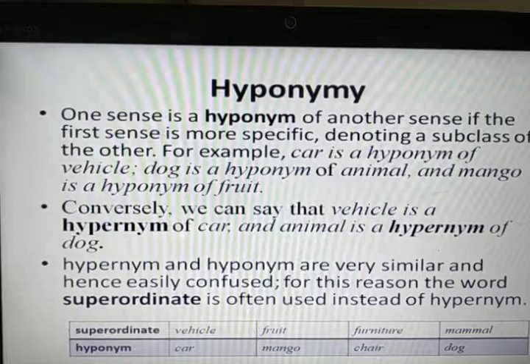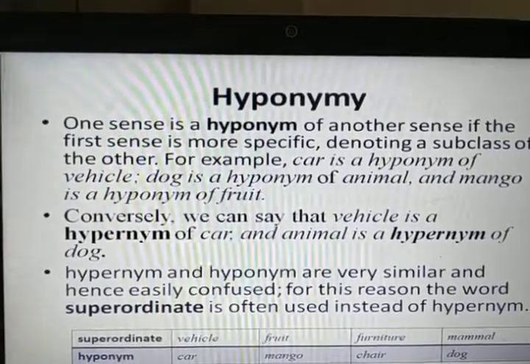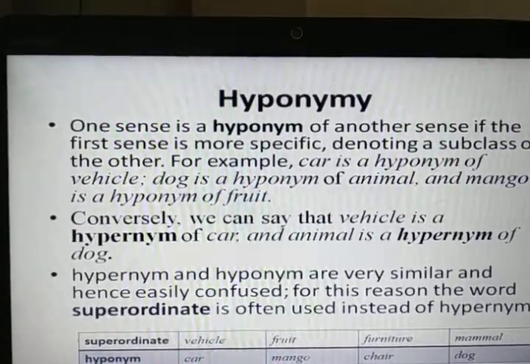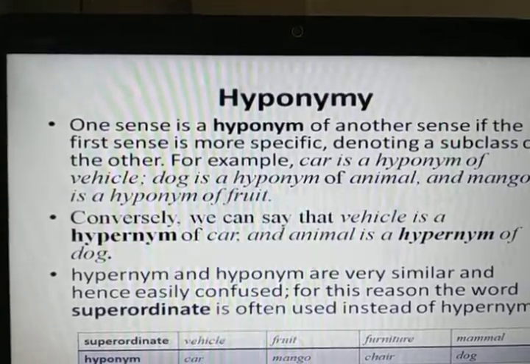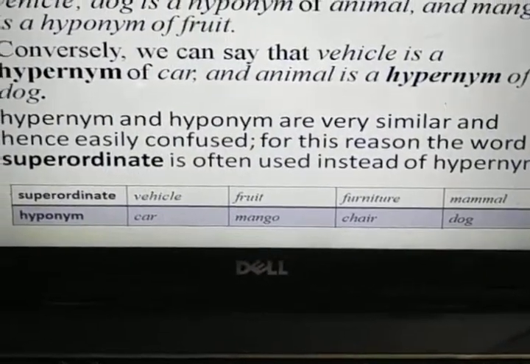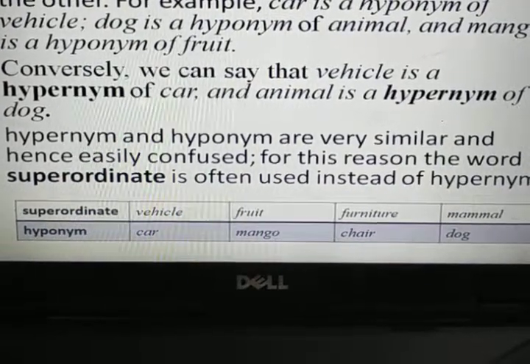Hypernym and hyponym are very similar and hence confusing. For this reason, we use the word superordinate instead of hypernym. The following table will discuss the difference between superordinate and hyponym.